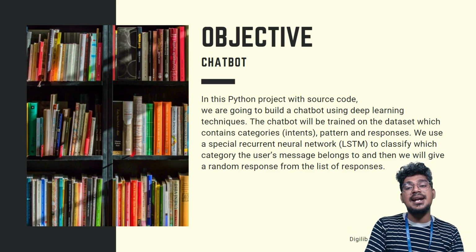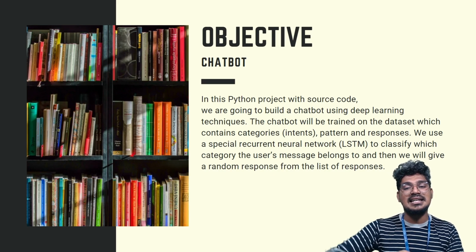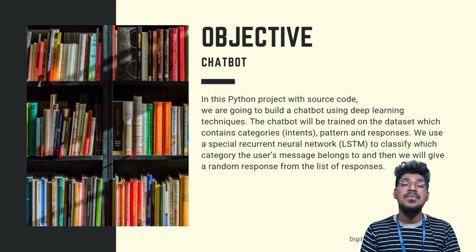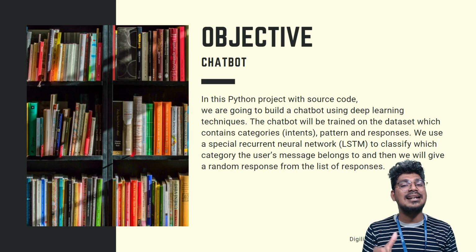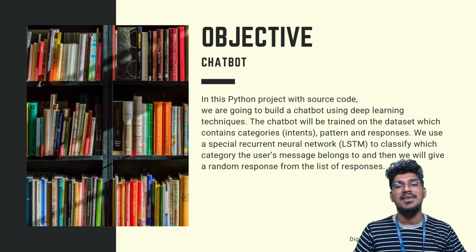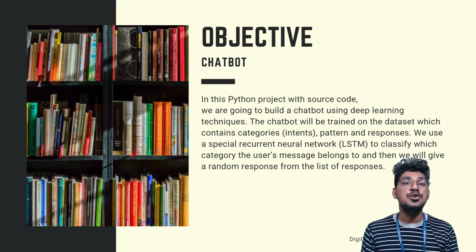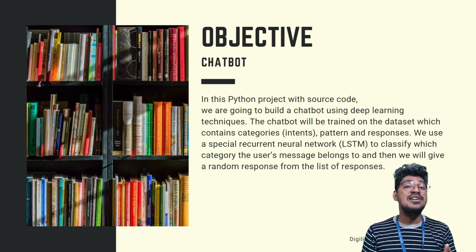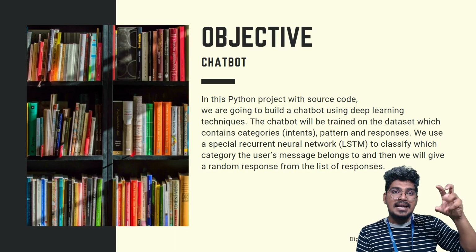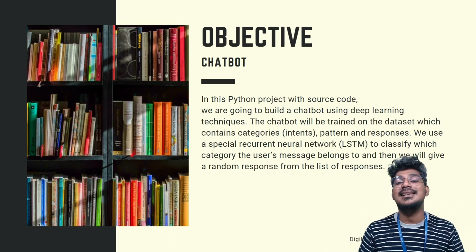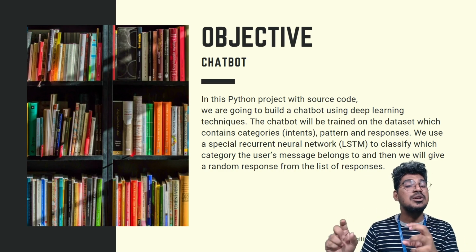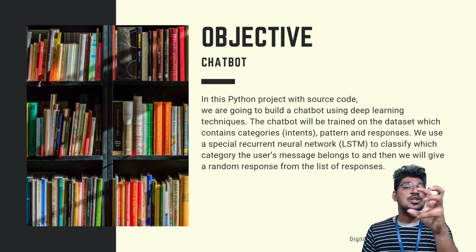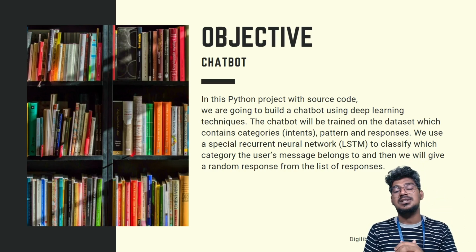The chatbot will be trained on the data set, with categories which are nothing but intents, patterns, and responses. So I'm going to create the retrieve chatbot, and that is the reason we have several patterns and also the responses. For that data set I'm going to use a JSON file. That particular JSON file has the pattern and also the response. The data set will consist like that. So we are going to build a retrieve chatbot because, based on the pattern of the question, it will give the responses.